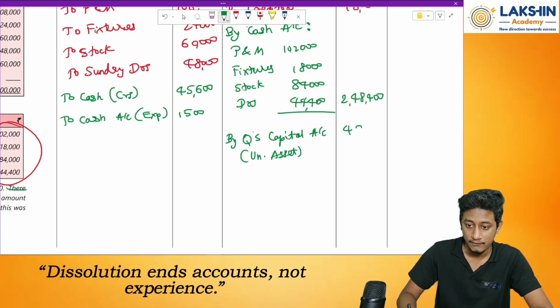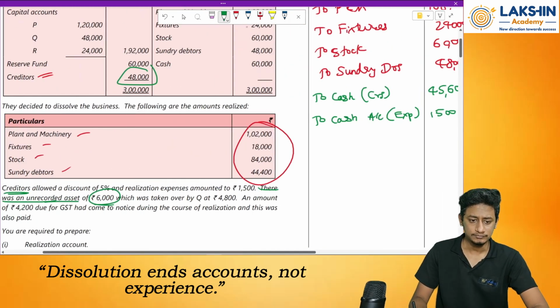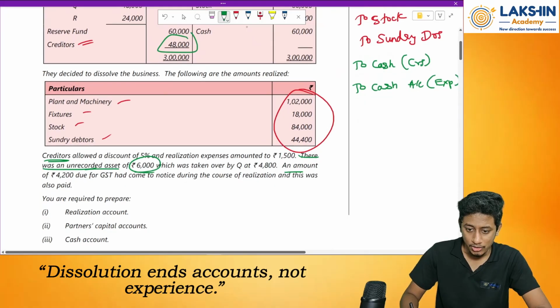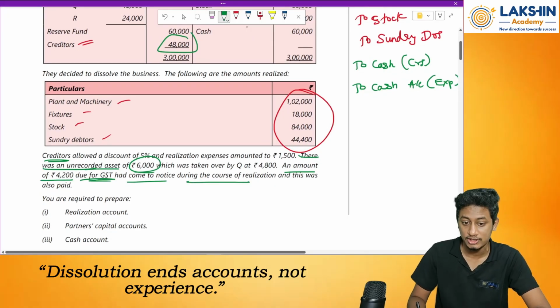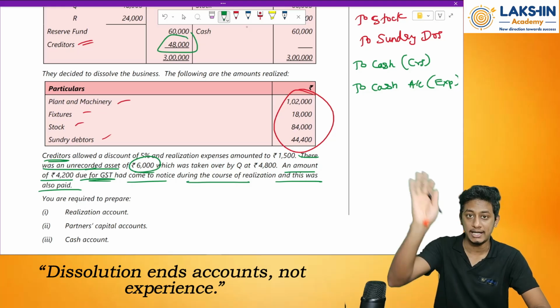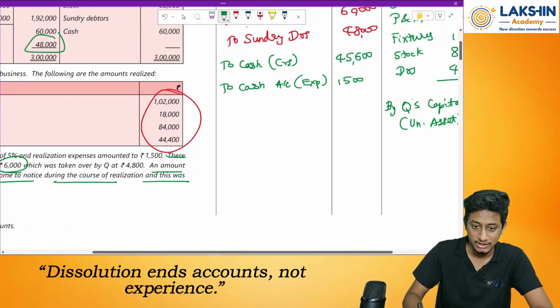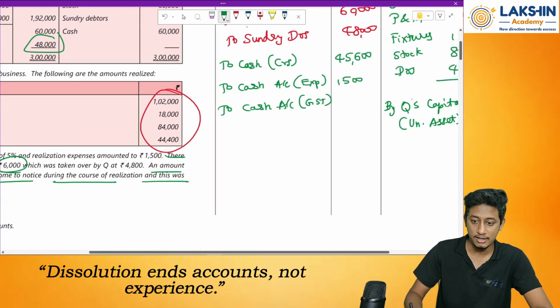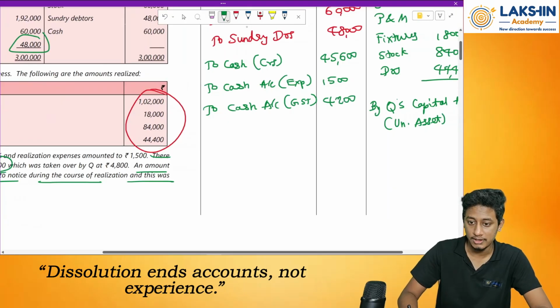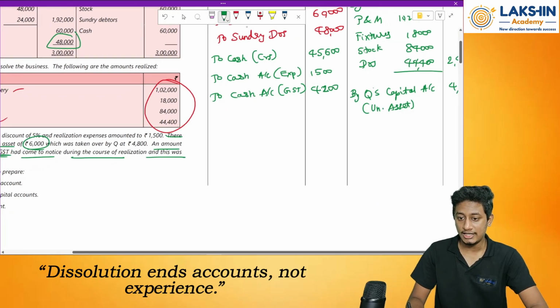Rupees how much? 4,800. After that, an amount of rupees 4,200 due for GST had not come to the notice during the course of realization, and this was also paid. So whenever I pay a GST, again on this side, to cash account towards GST. How much? Rupees 4,200. So we are done with all the entries in the realization account.